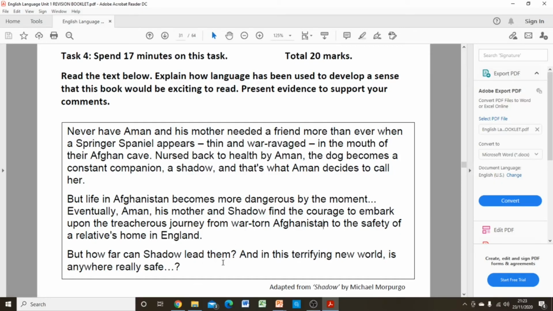But how far can Shadow lead them? So we're greeted with one rhetorical question straight away. And in this terrifying new world, is anywhere really safe? And then a secondary rhetorical question. This is then further emphasised again with the use of more ellipsis.